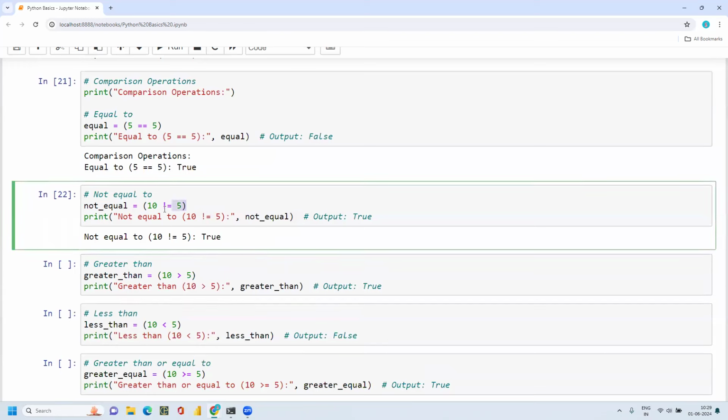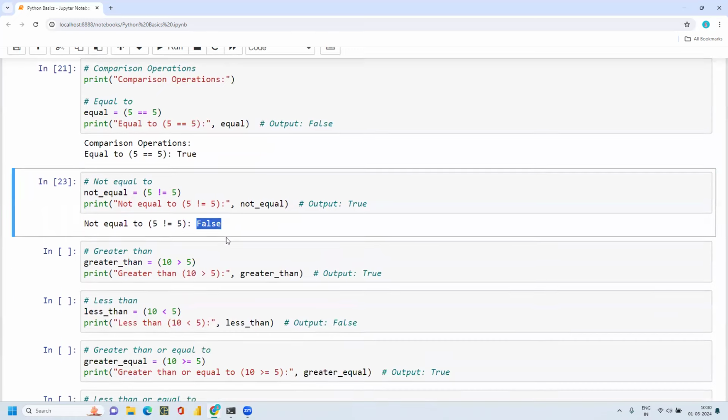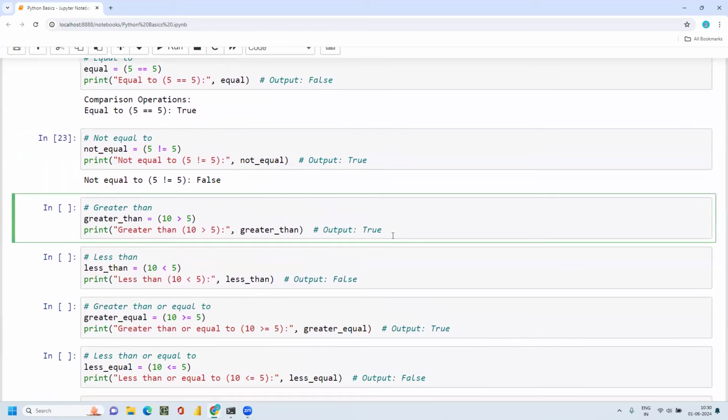The statement is true because 10 is not equal to 5. So if I put 5 again here, it will become false, because 5 is equal to 5 only, but I'm saying that 5 is not equal to 5. So that is where it will become false.